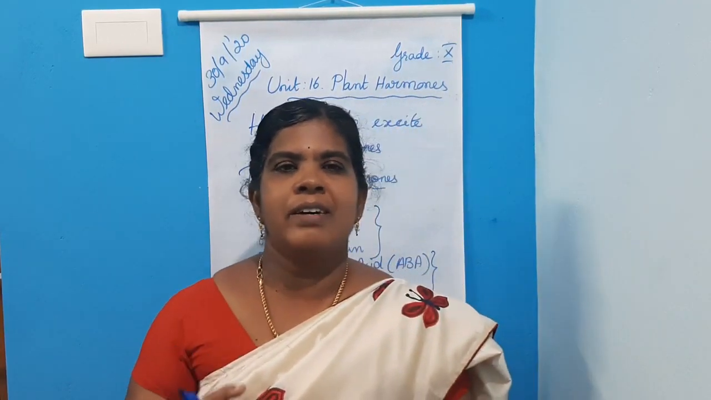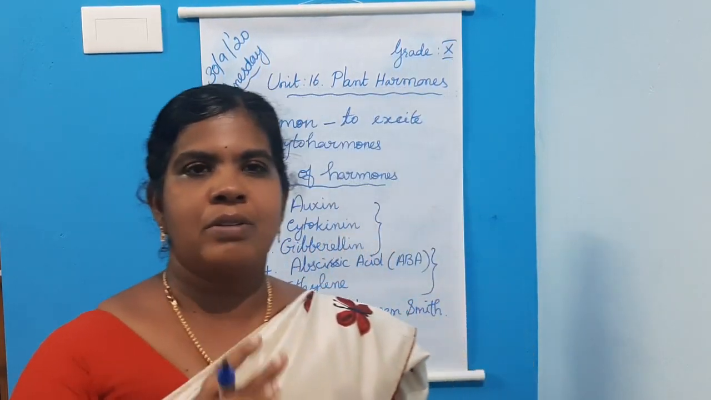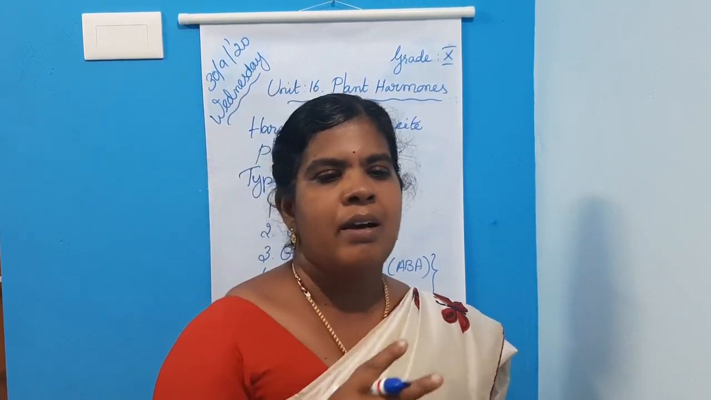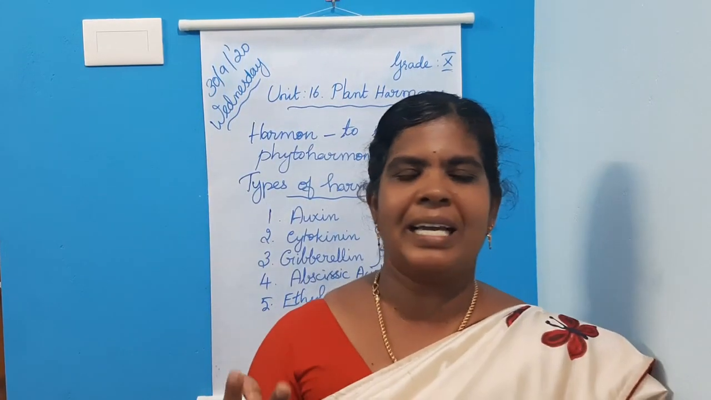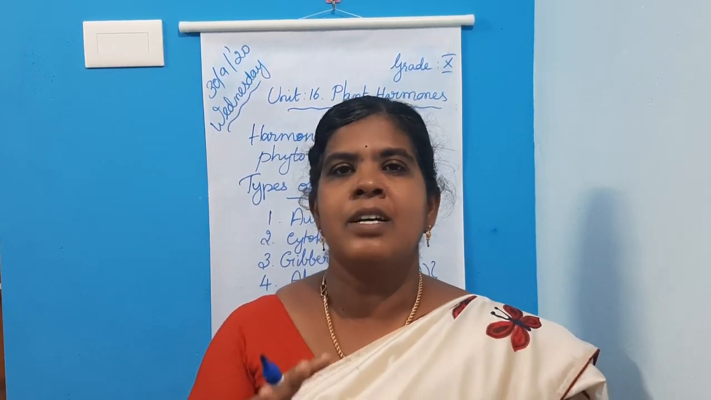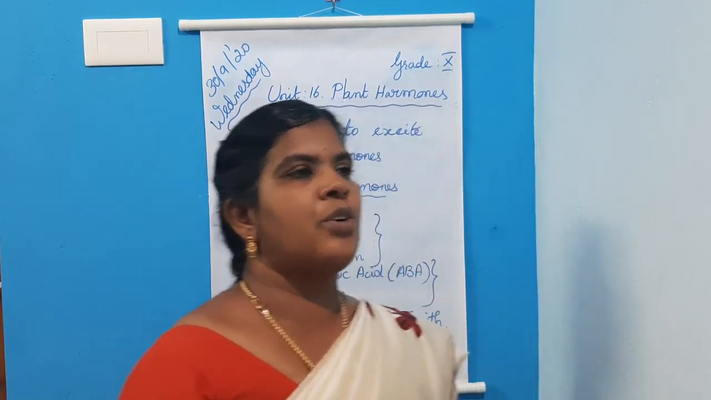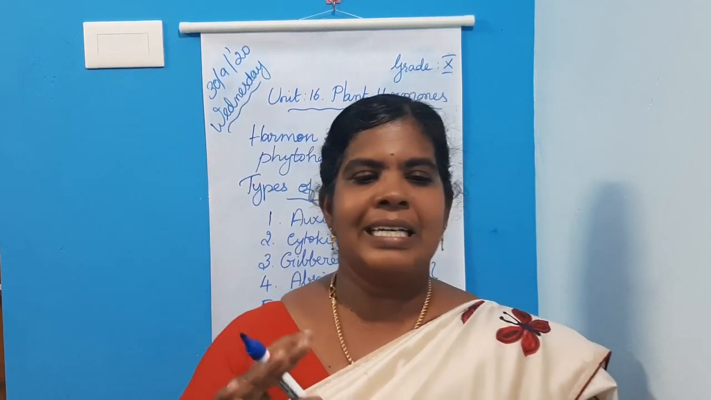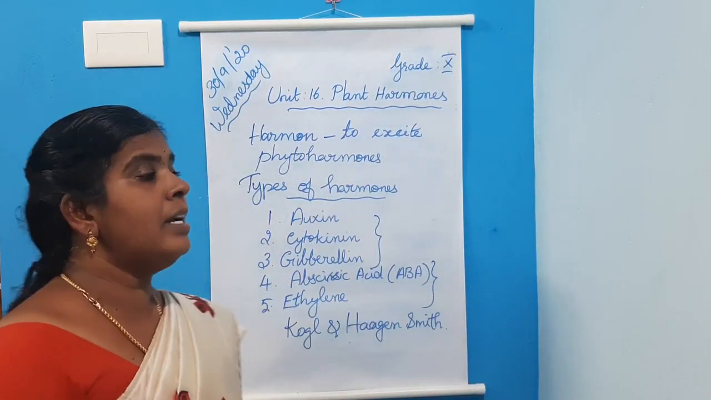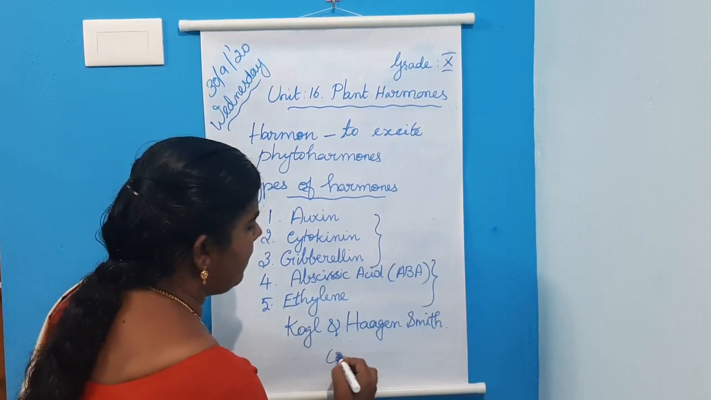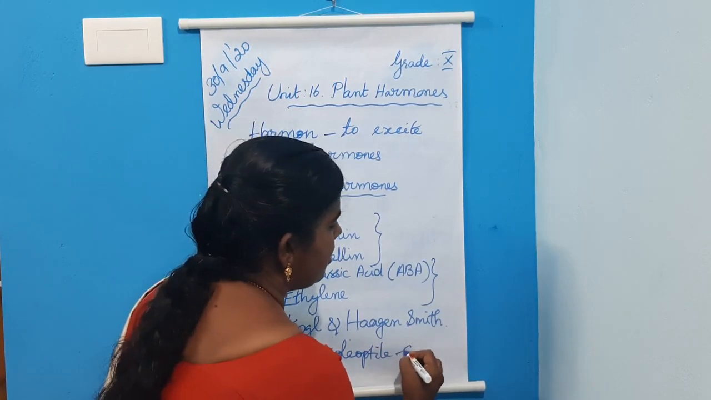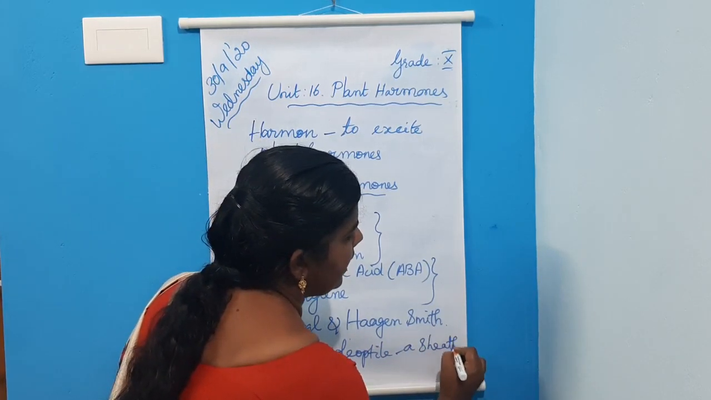Charles Darwin first observed the unilateral growth and curvature of canary grass coleoptile. Canary grass is a type of grass. What do you mean by coleoptile? Coleoptile is a sheath protecting the young shoot.